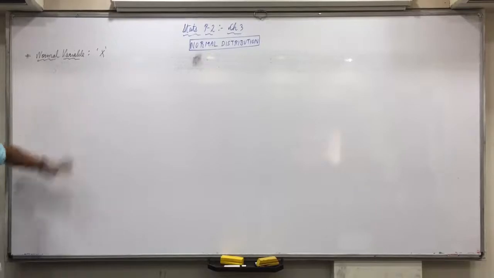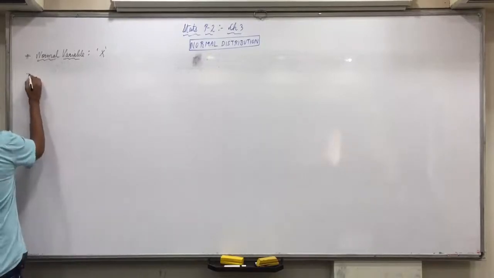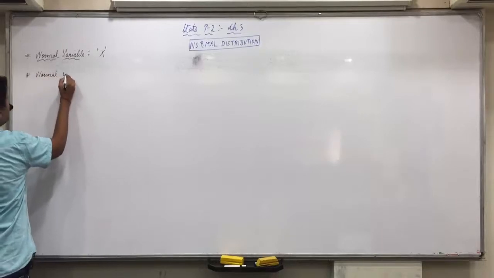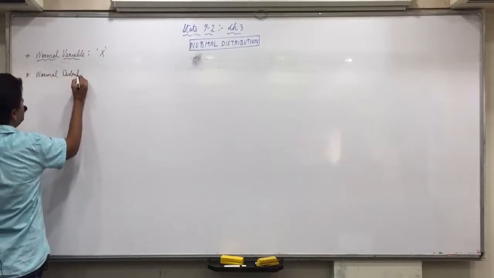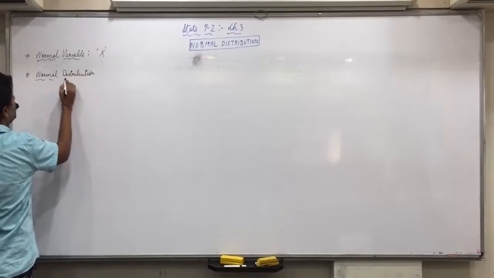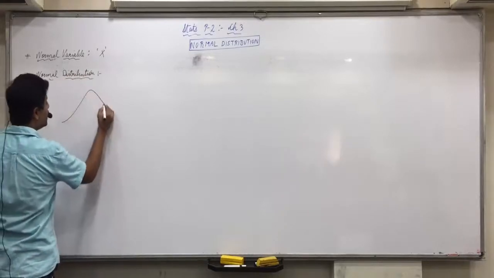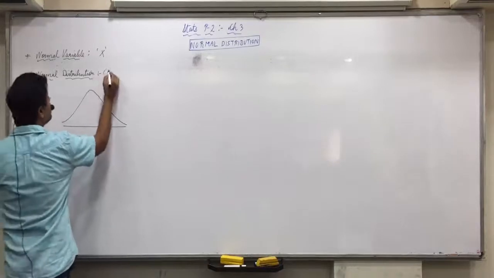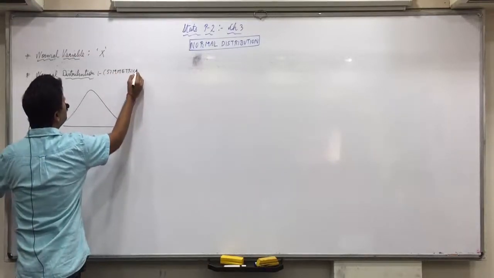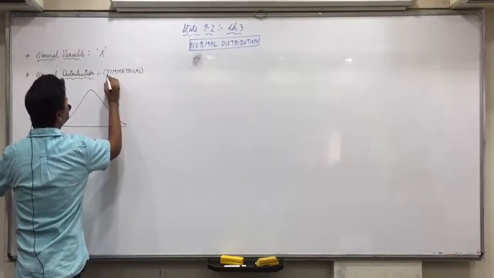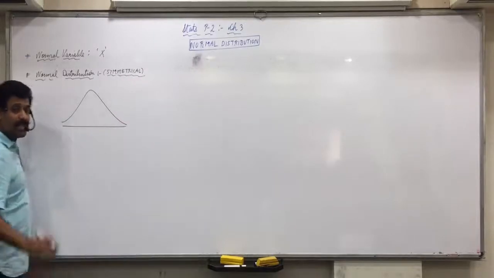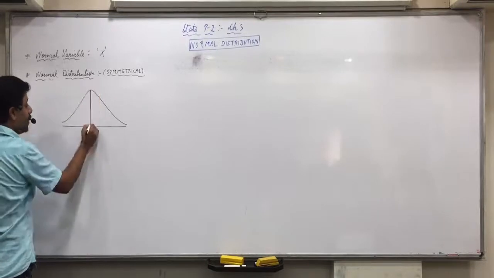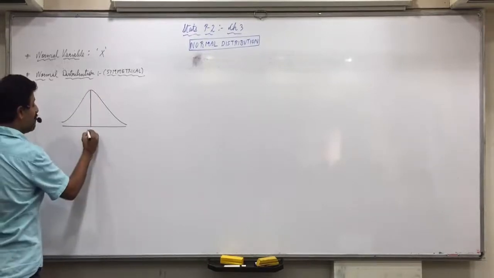Did everyone understand this? And normal probability distribution, you'll write it later, understand a few concepts. Normal distribution is always of this kind, bell shaped. It is always a symmetrical probability distribution, where in between we always have the mean.